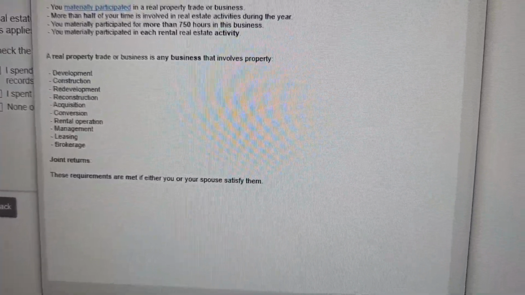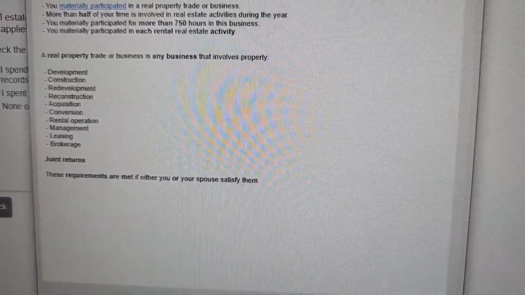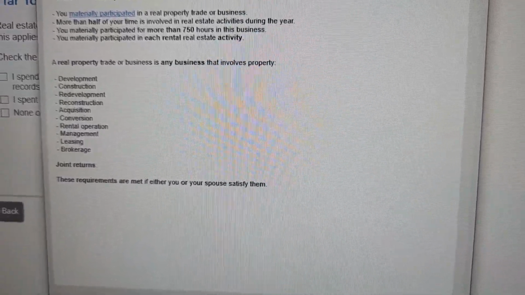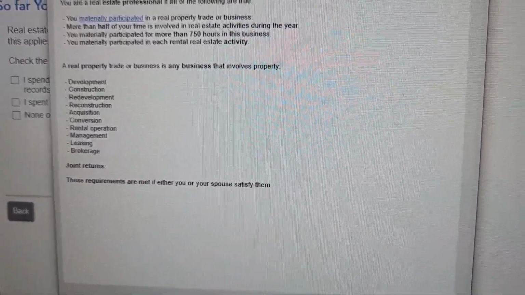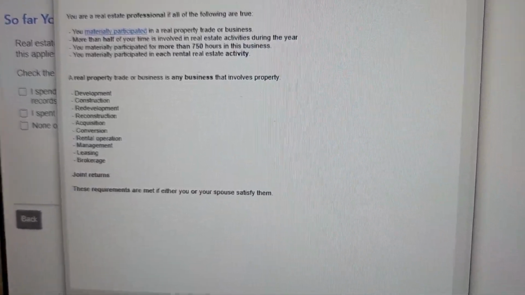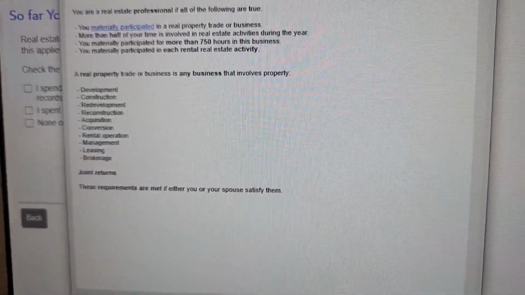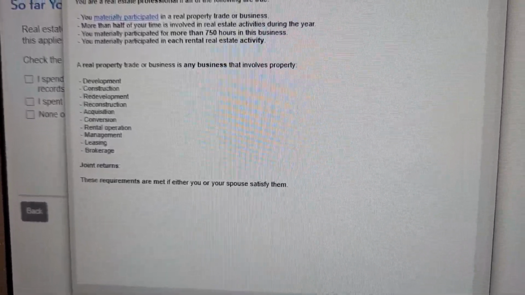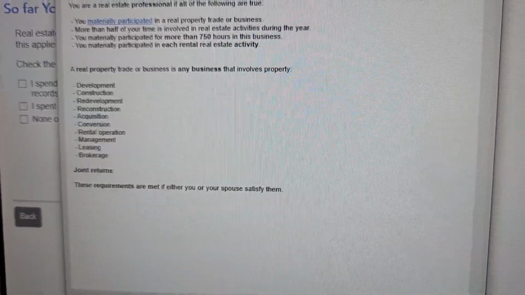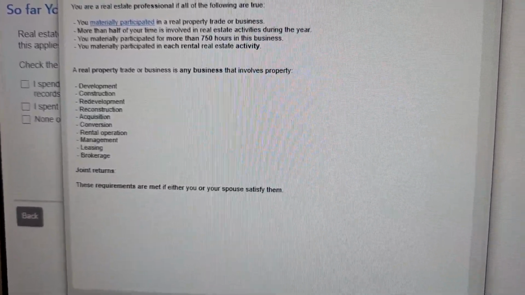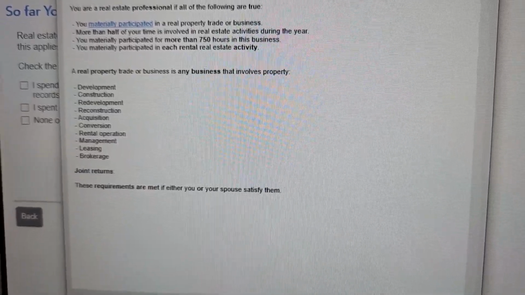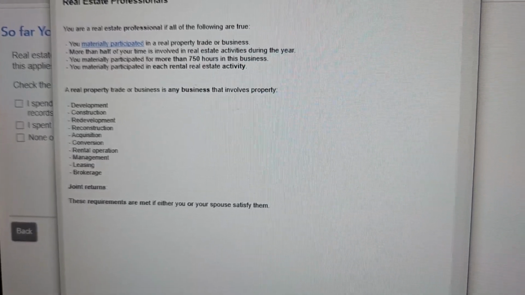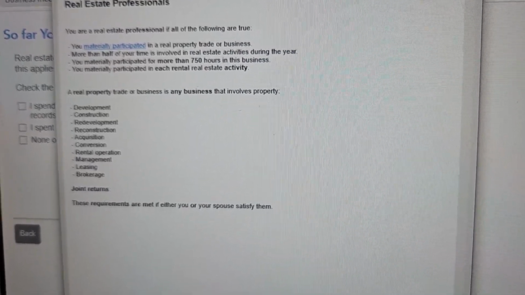And down here it says joint returns. These requirements are met if either you or your spouse satisfy them, right? So that's probably the route I have to go down. Whereas me, as long as I work at W-2 as a pharmacist, I'm not going to qualify. But let's say I get married, and my future wife only works 8 hours a day as a pharmacist, and then maybe she gets a real estate license, and she does a lot of brokerage, or maybe she does a lot of rental operation if we get a short-term rental, in which case collectively, if we file joint, we will qualify as a real estate professional. So the passive losses of real estate can offset my active W-2 income, right?